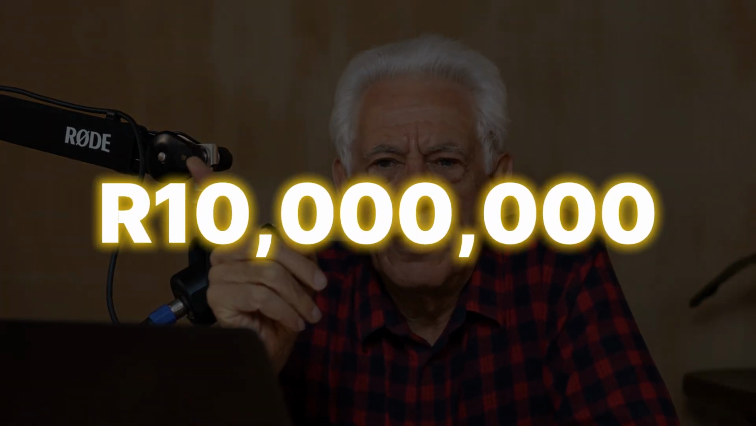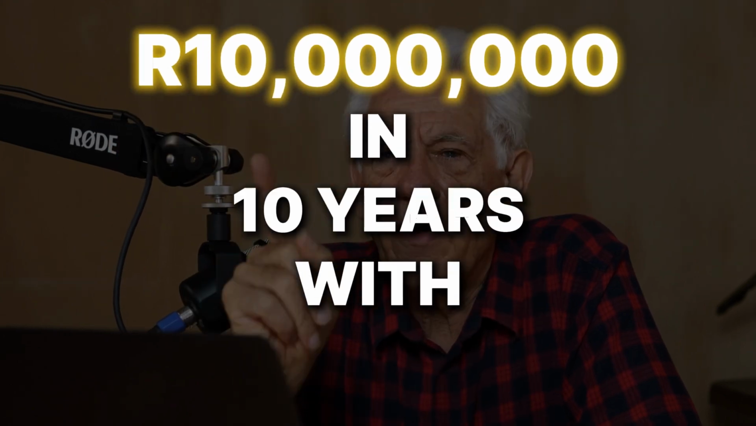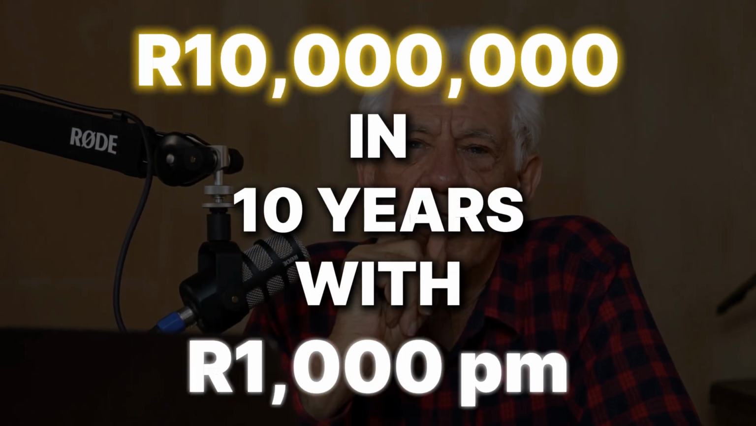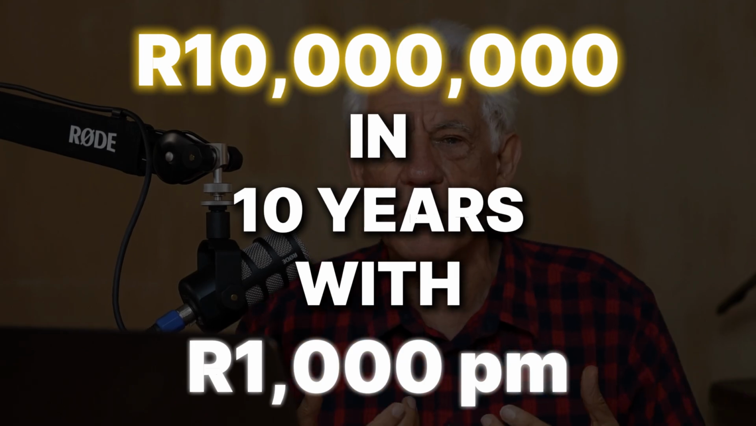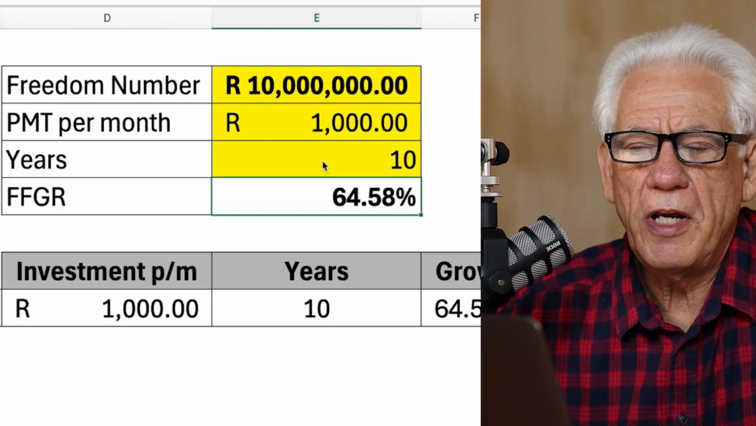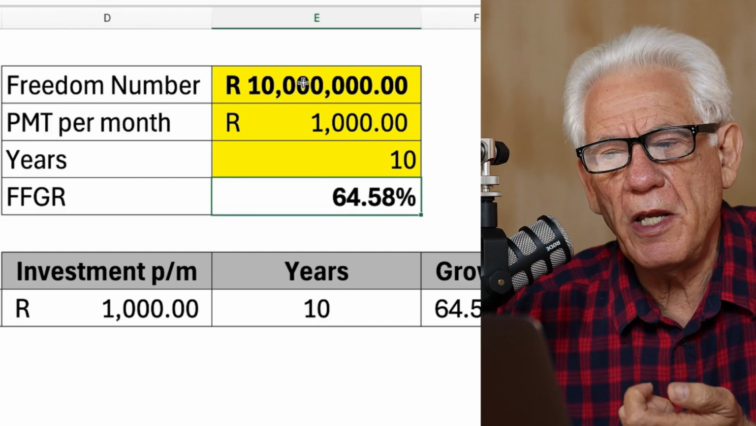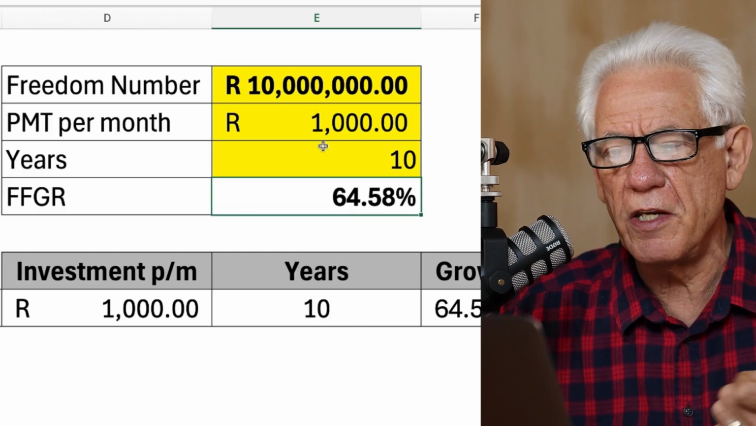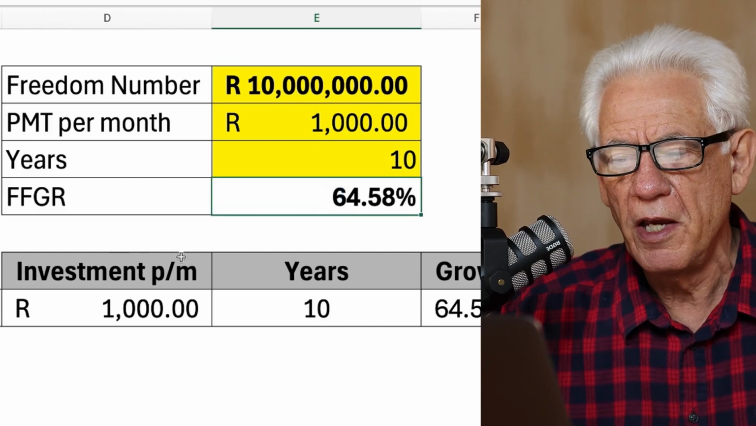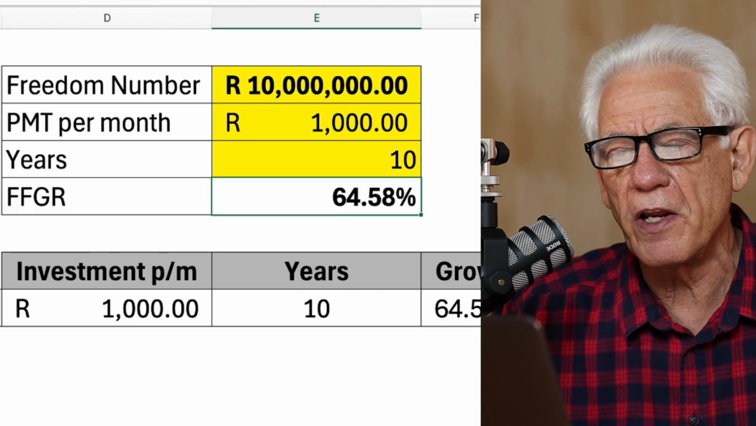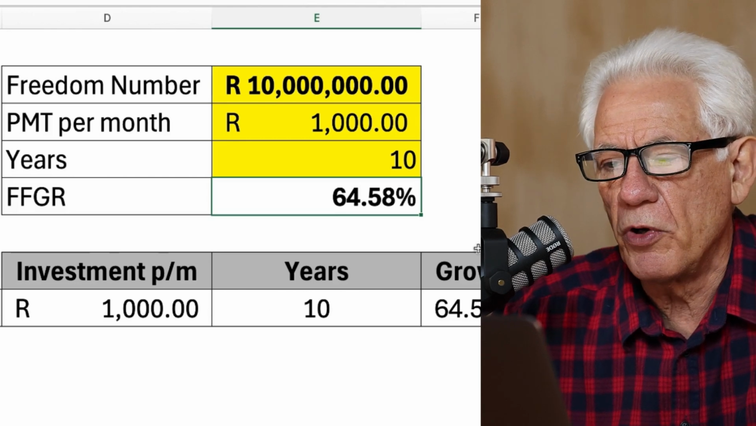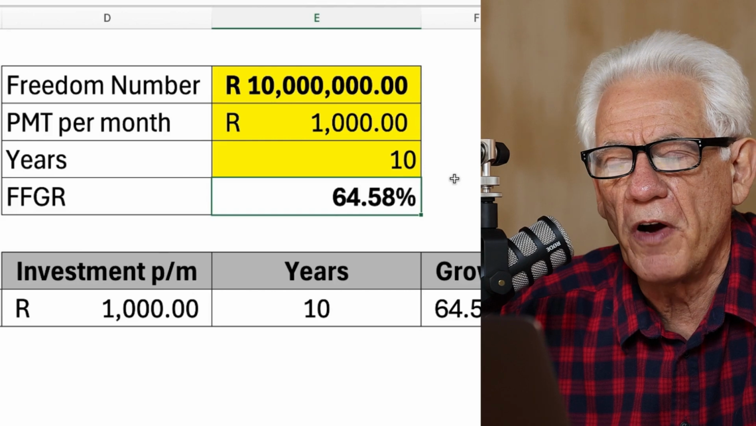Say, for example, I want 10 million in 10 years' time, but I've only got 1,000 Rand that I can spend. We call this your surplus. So let me go and show you quickly. In Excel, I simply say I want 10 million, I've got 1,000 Rand per month. In 10 years' time, what growth must I get? And you'll see then my financial freedom growth rate at this point will be 64.58%.